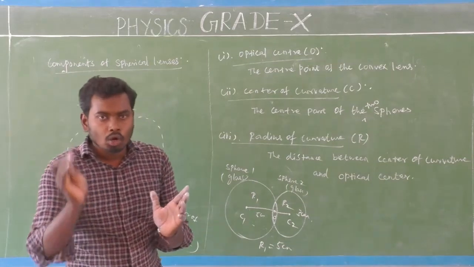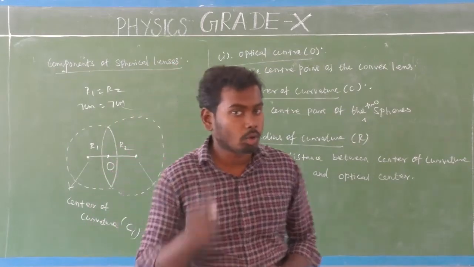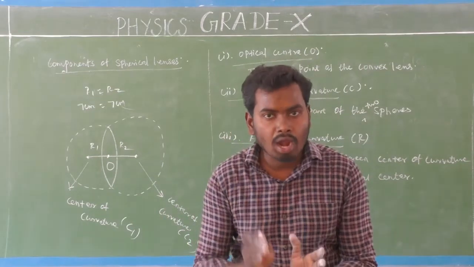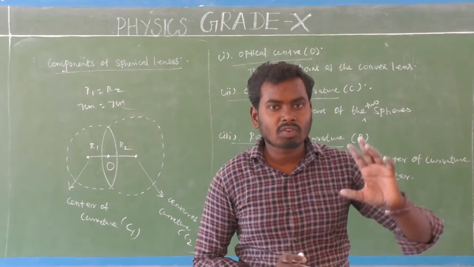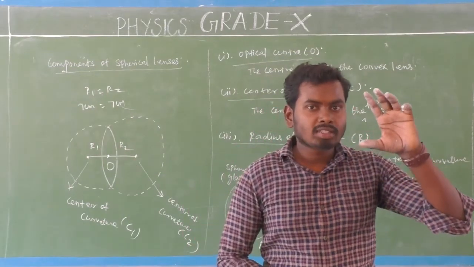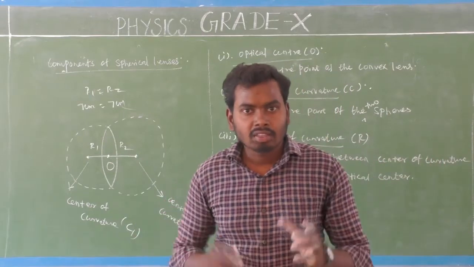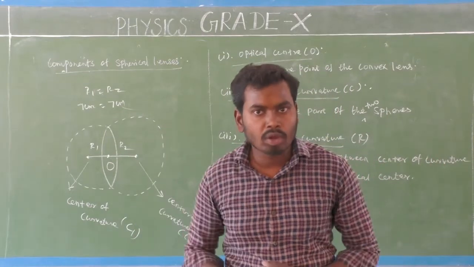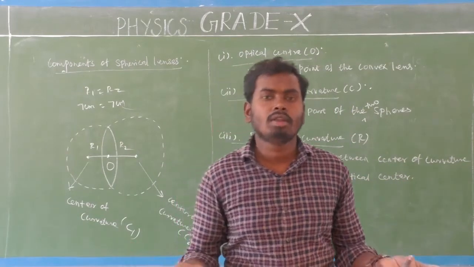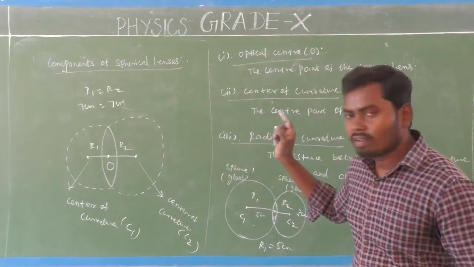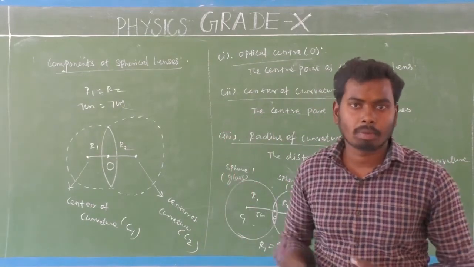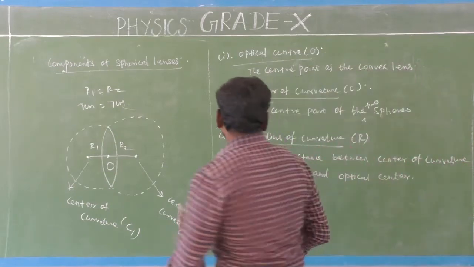Whenever two surfaces are the same size, mark my word, R1 will be equal to R2, which means radius of curvature 1 will be equal to radius of curvature 2. Whenever one surface is larger than another, R1 will not be equal to R2. This concept is very important. Many times this question is asked in the board question paper. Very easy.